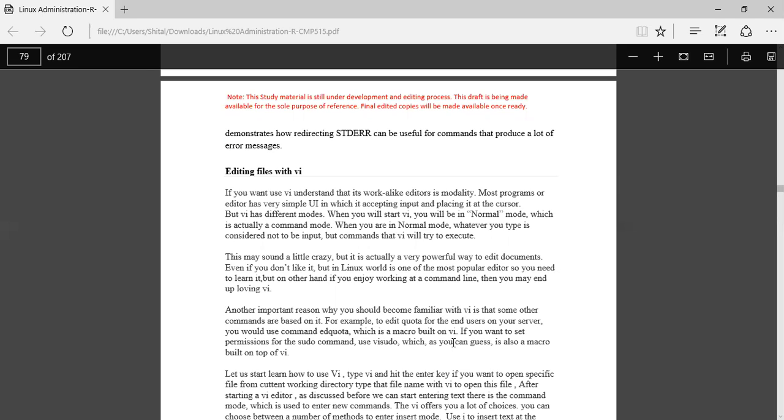When you start VI, you will be in normal mode, which is actually a command mode. When you are in normal mode, whatever you type is considered not input but a command. VI will try to execute that command. It is like a command line interface. When you type a particular command, it will execute and run the command.